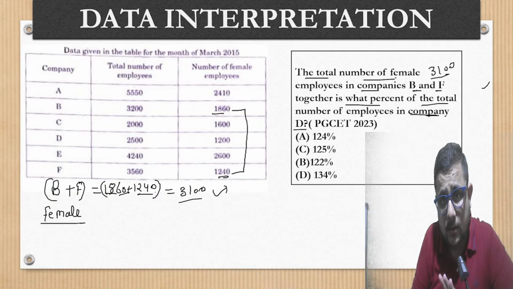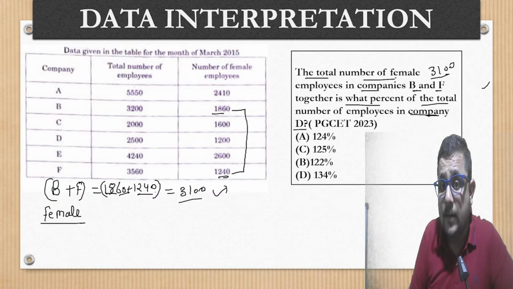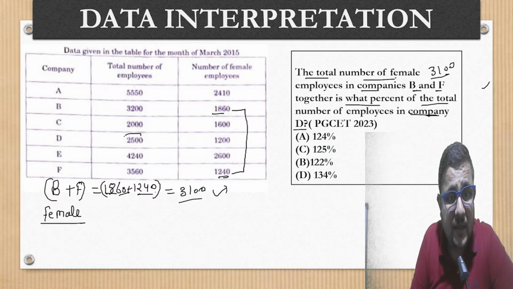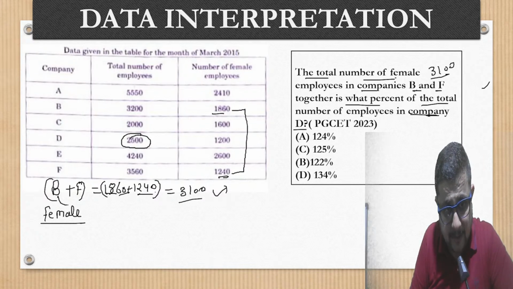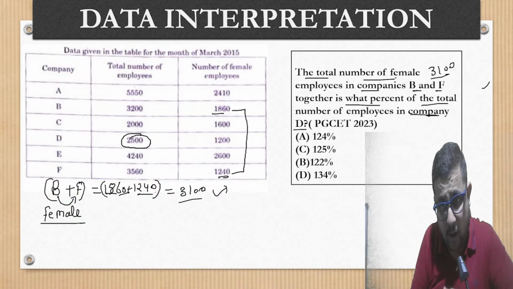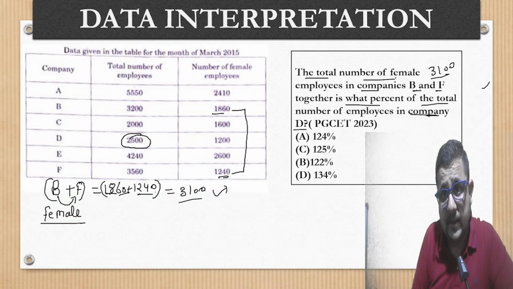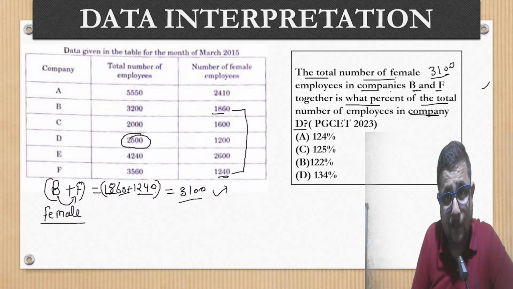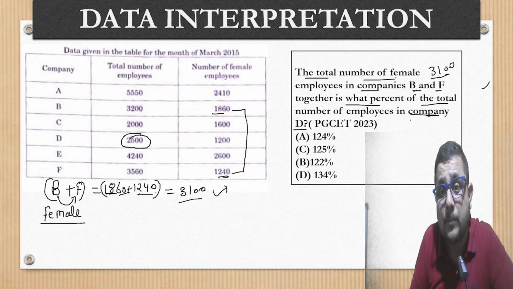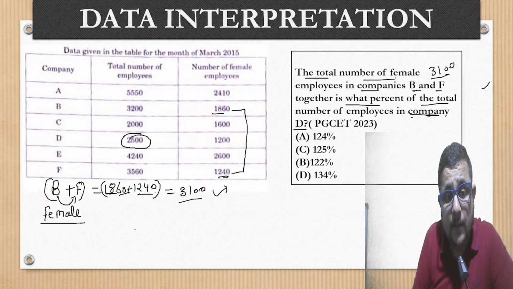Fine. Together is what percent of the total number of employees in company D? Right. So total employees of company D is what? 2500. So what are they saying? Female members in company B and F total is what percent in company D? The total number of female employees in company B and F together is what percent of the total number of employees in company D? So in company D, 2500, right?